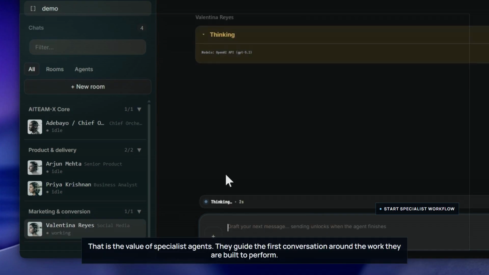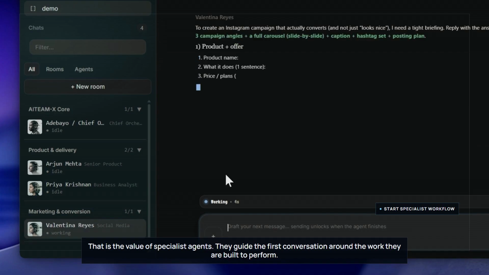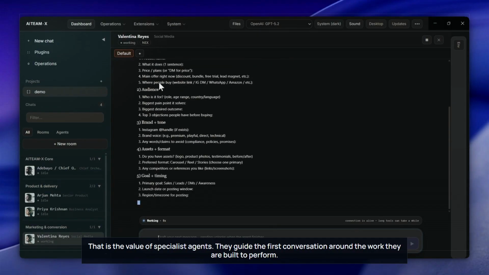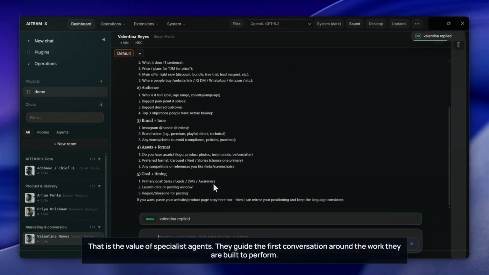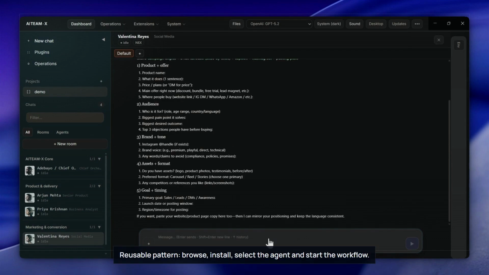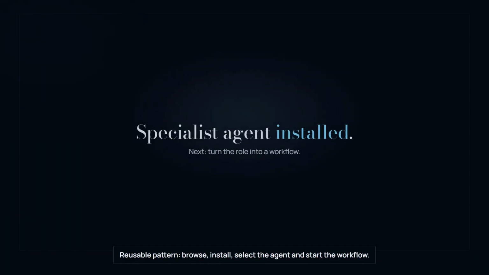That is the value of specialist agents. They guide the first conversation around the work they are built to perform. Reusable pattern: browse, install, select the agent and start the workflow.